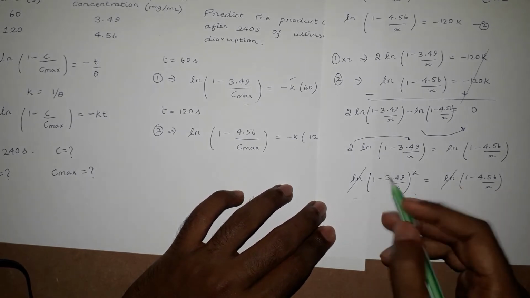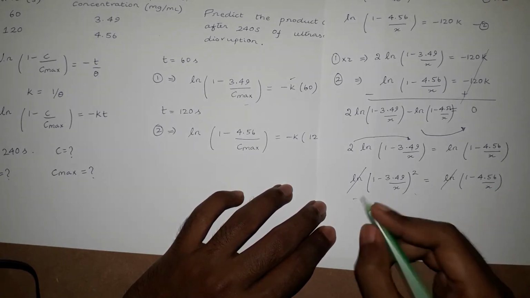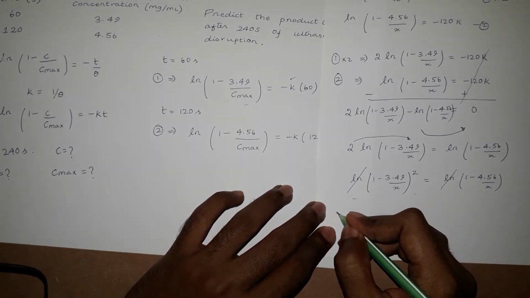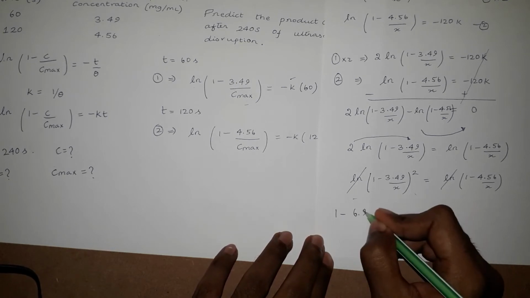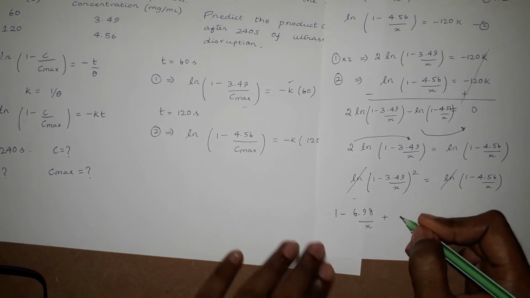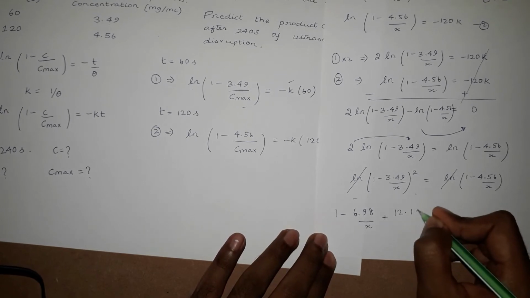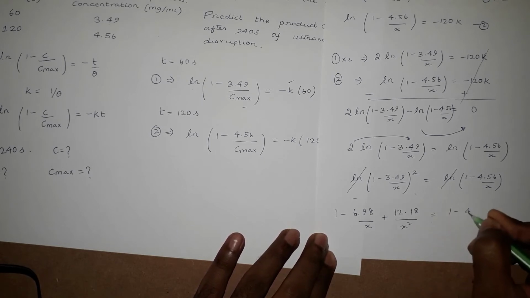So expand using the a minus b the whole square expression, that is a square minus 2ab plus b square. So the value is 1 minus 6.98 divided by x plus 12.18 by x square is equal to 1 minus 4.56 by x.